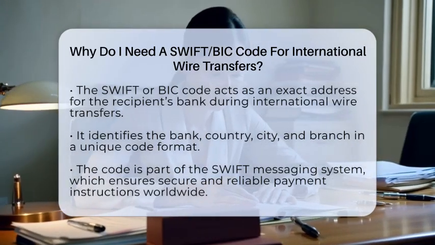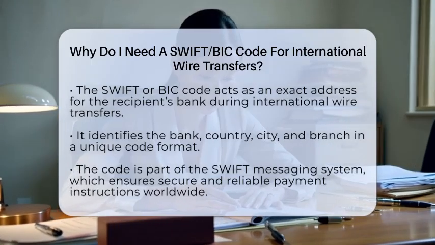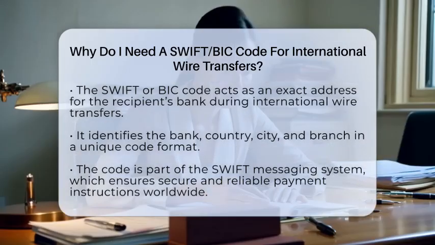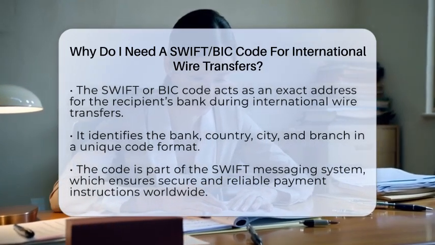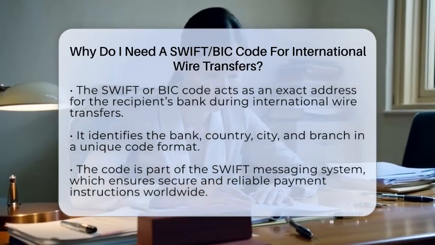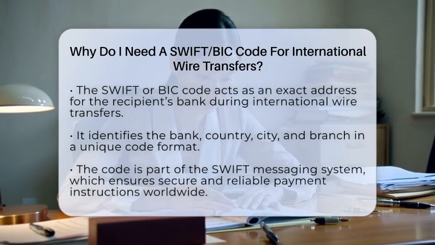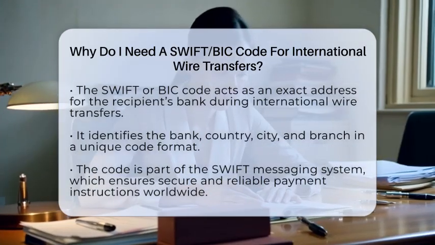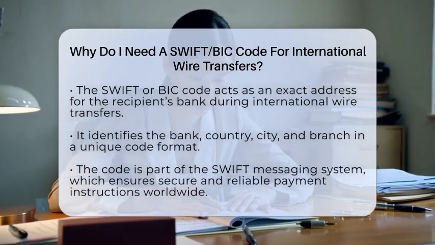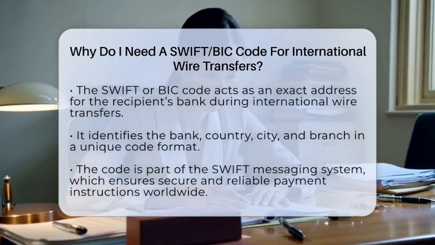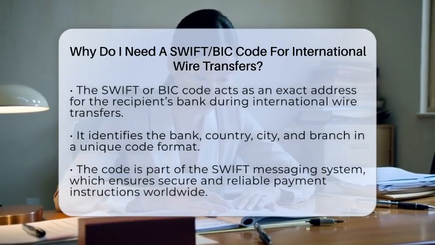When you make an international wire transfer, your bank needs to know exactly where to send the money. The SWIFT or BIC code acts like a precise address for the recipient's bank. It helps identify the bank, its country, city, and branch, all in one unique code. This way, your money doesn't get lost or sent to the wrong place. Banks and credit unions use these codes to make sure the transfer goes smoothly.